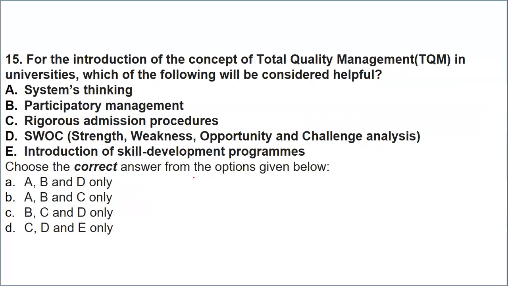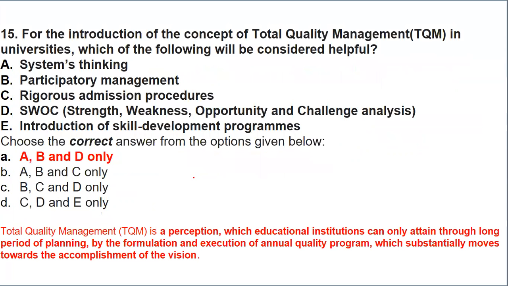Participatory management, or rigorous admission procedure, or strengths, weaknesses, opportunities, and challenges, or introduction of skill program. Which of them indicates that the concept of total quality management can be considered useful? Which among them stands to be true? Yes, the one which stands to be true is system thinking.